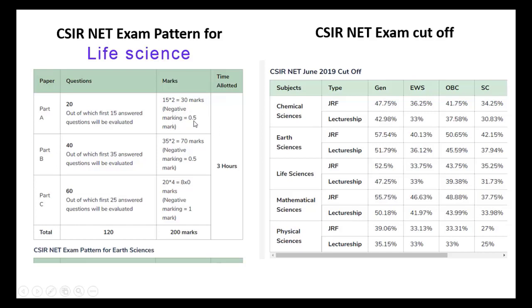0.5 is a negative mark if you give a wrong answer. Part B carries 40 questions, out of which you may attempt 35 questions. Each carries 2 marks, so the total is 70 marks.